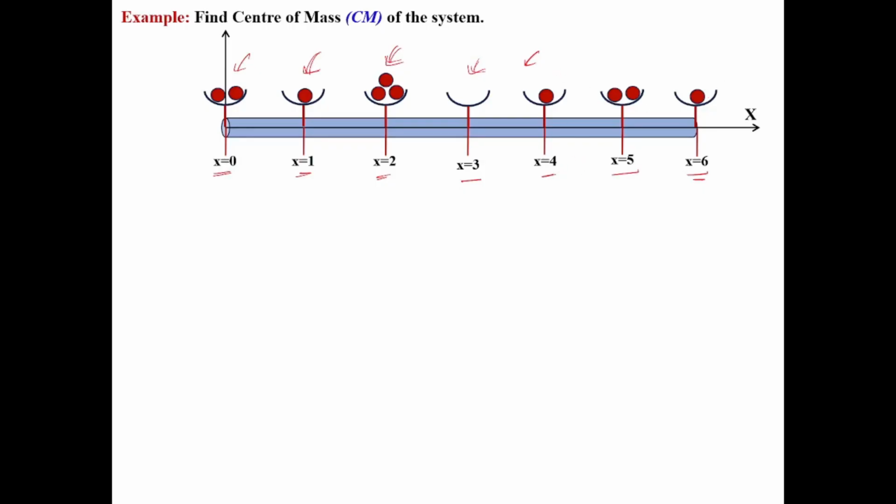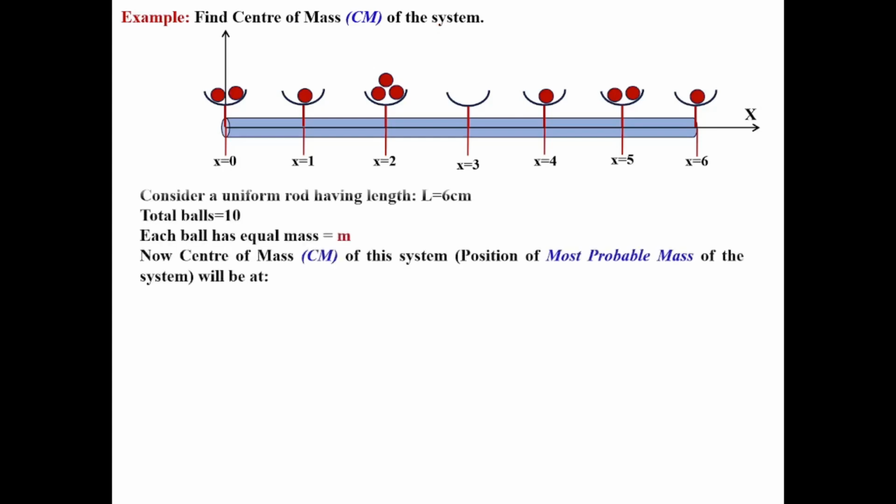So here we found that at different positions of this rod, different masses are there. So where will most of the mass be concentrated, or what is the position of the center of mass of the system? That we are going to find out. Okay, how are we going to find it? Here you just consider the rod is uniform and the length is 6 centimeter, and the total number of balls is 10, and each ball has equal mass m. So each red ball has equal mass.